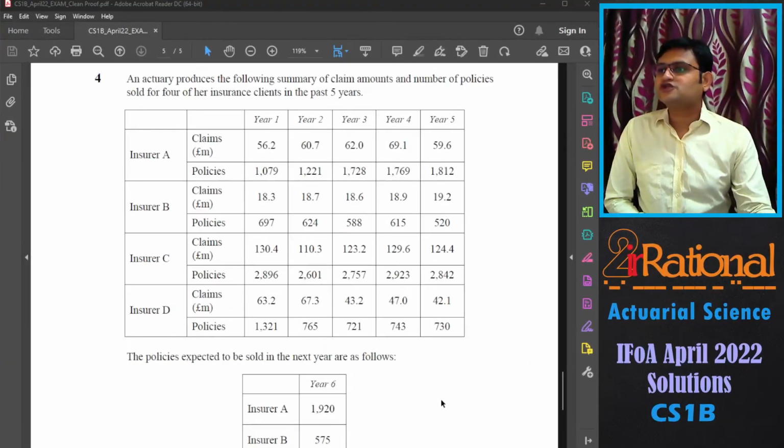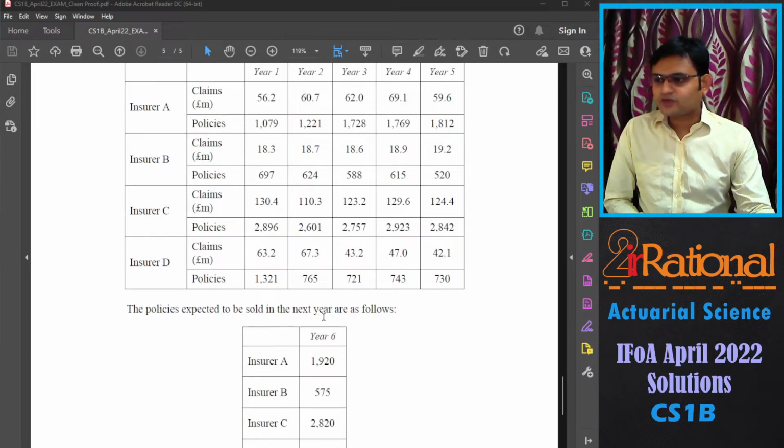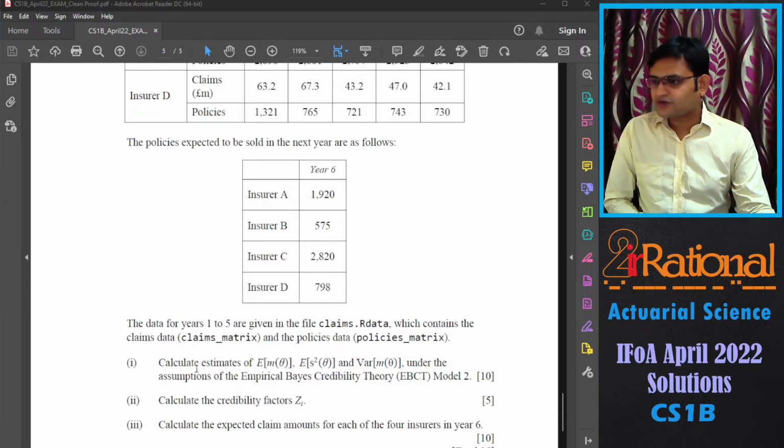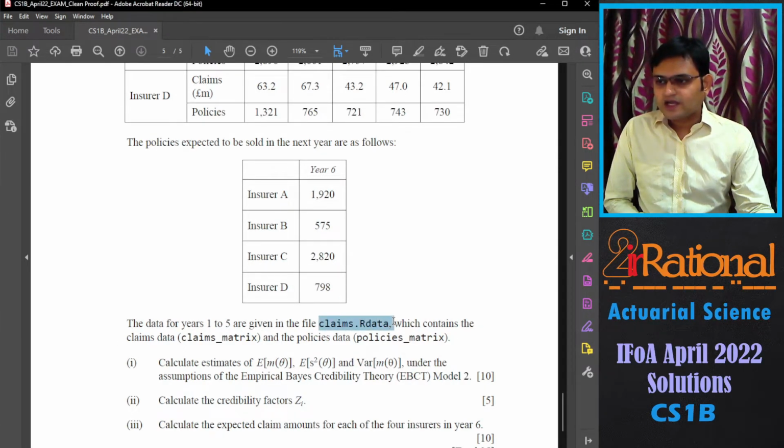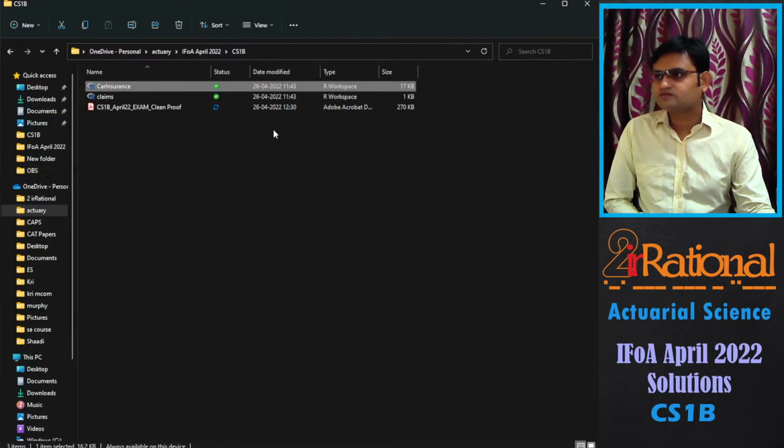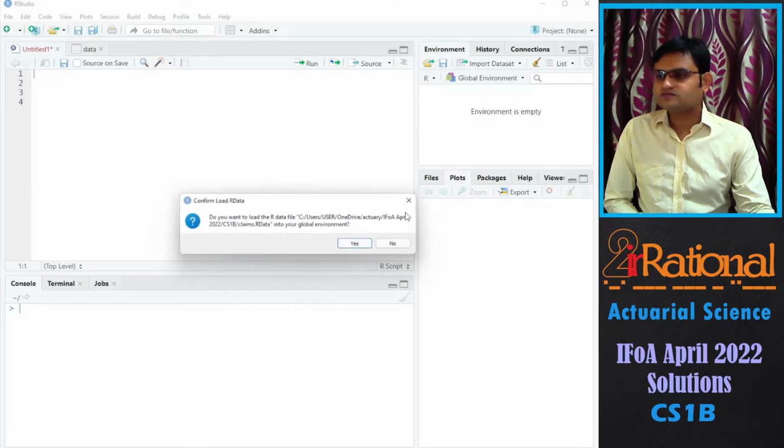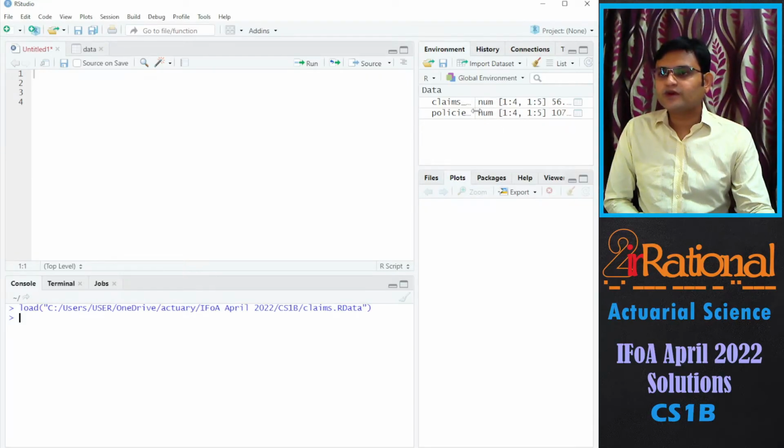Question number 4. An actuary produces the following summary of claim amounts and number of policies sold for 4 of her insurance clients in the past 5 years. The policies expected to be sold in the next year are also given. Then they are saying the data of year 1 to 5 are given in the file claims.rdata, which contains this matrix and this matrix. Let's load it. So here we have the two matrices.